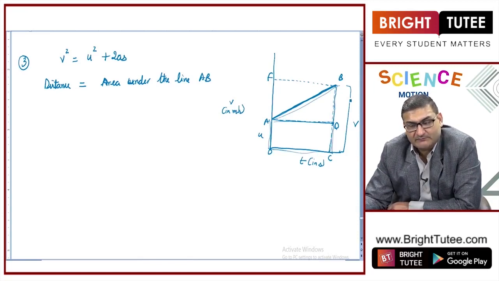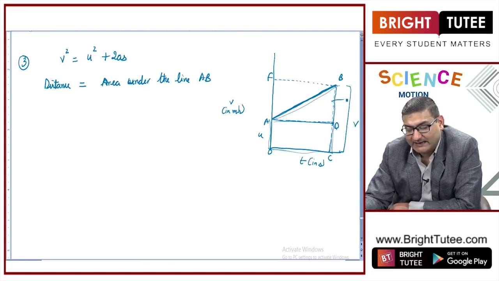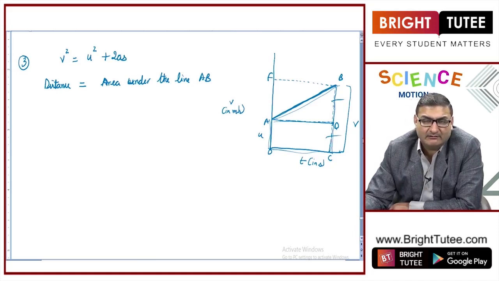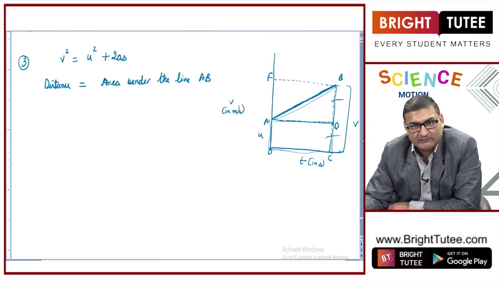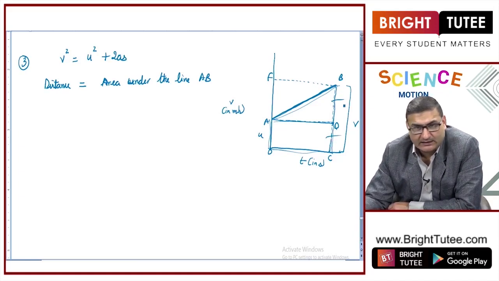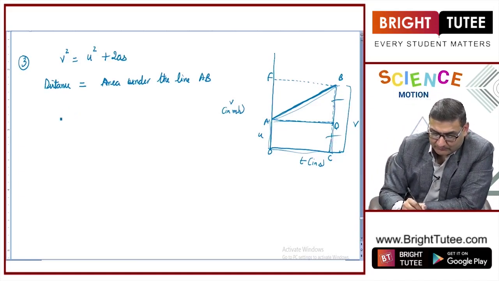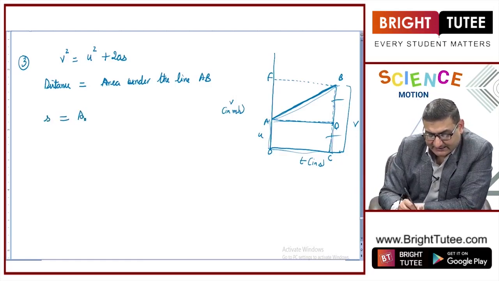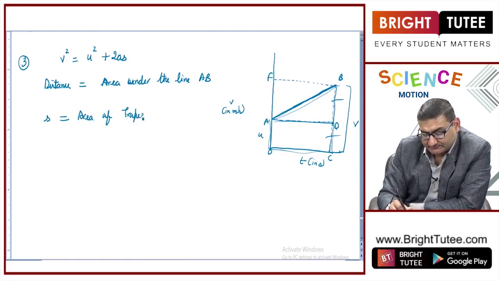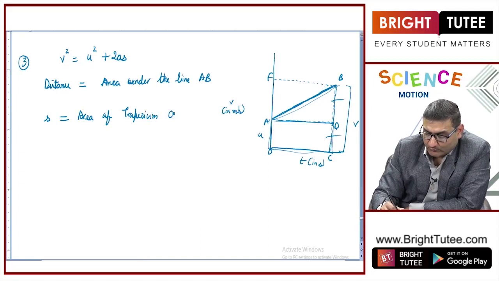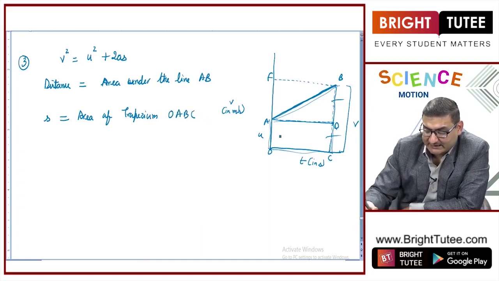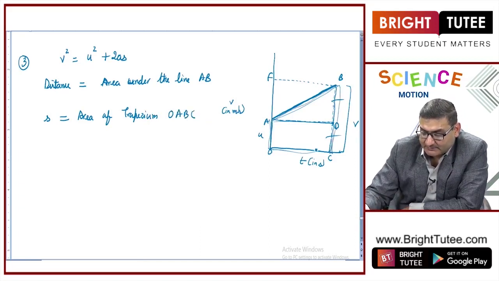In the second equation, we divided it by adding a triangle and a rectangle, and I said that it is one and the same thing there and here also. To prove it, let us take the area of trapezium. For calculating distance, I will say distance is the area of trapezium. Which trapezium are we talking about? Please relate it in the graph. OABC. This is the trapezium I am talking about, OABC.